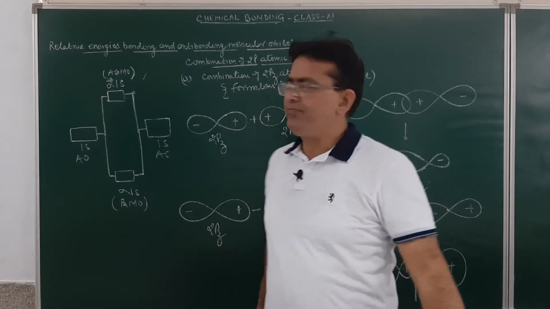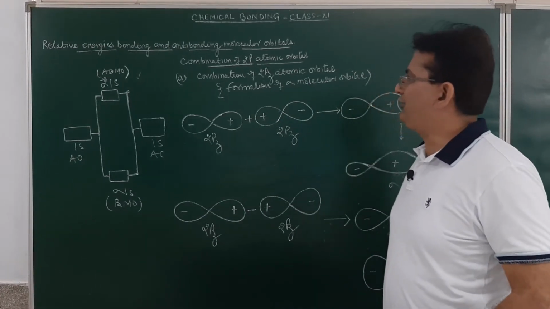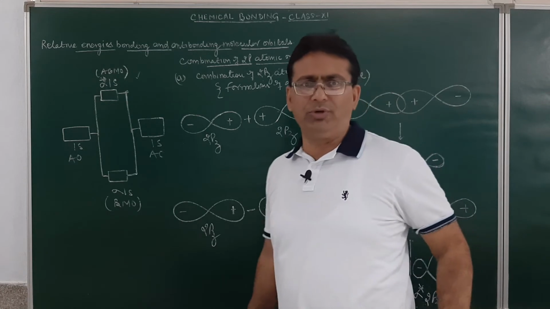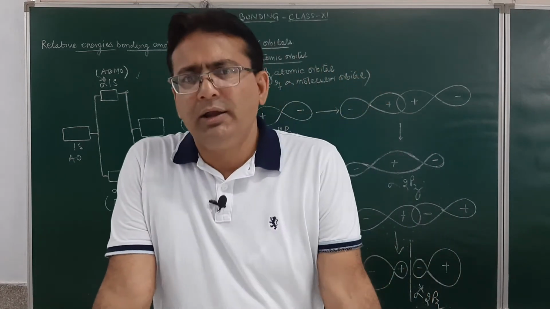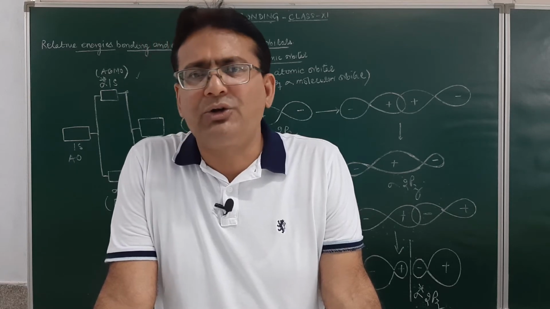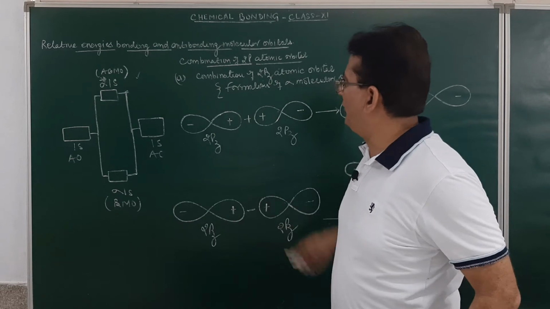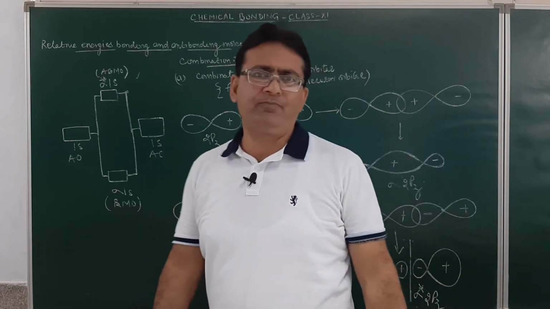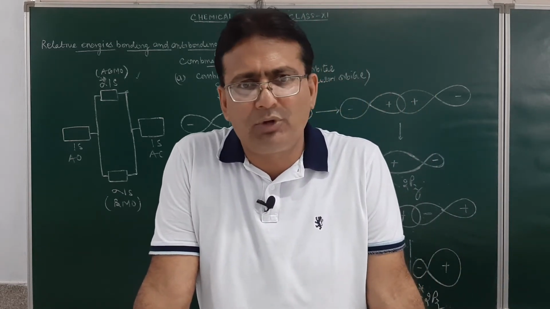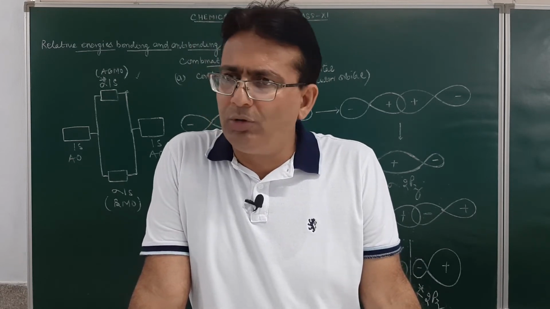Am I getting clear? If you remember, students, in our previous lecture, we discussed the combination of two 1s atomic orbitals, and I told you that it will be bonding 1s as well as anti-bonding 1s. Now when 2p atomic orbitals overlap, always remember the overlapping of 2pz atomic orbitals results in the formation of a sigma bonding molecular orbital, otherwise sigma anti-bonding 2pz molecular orbital.